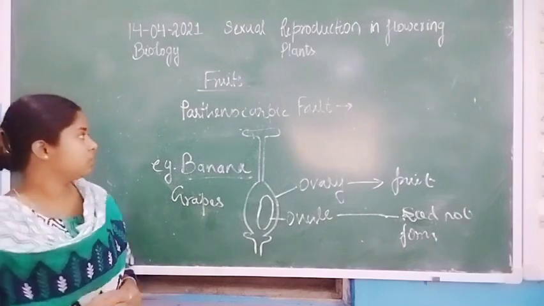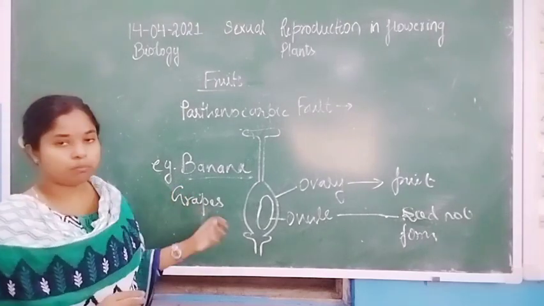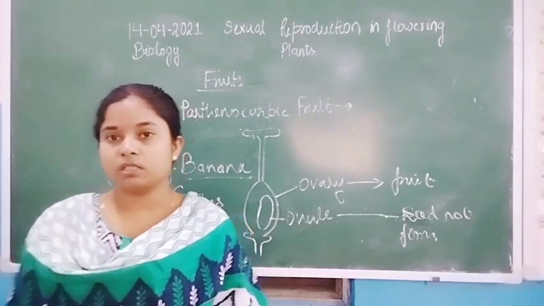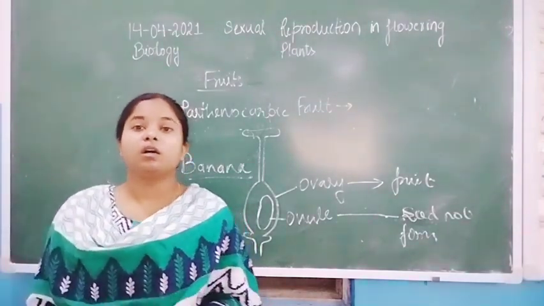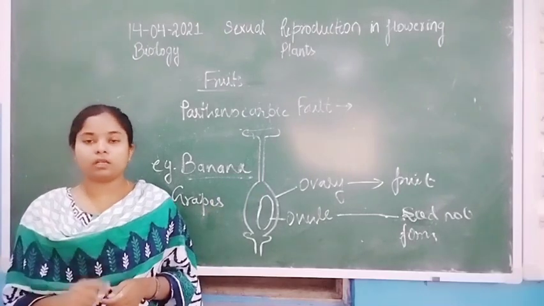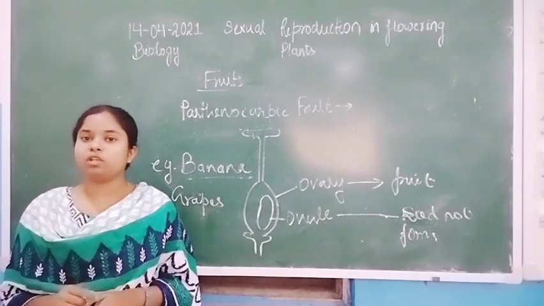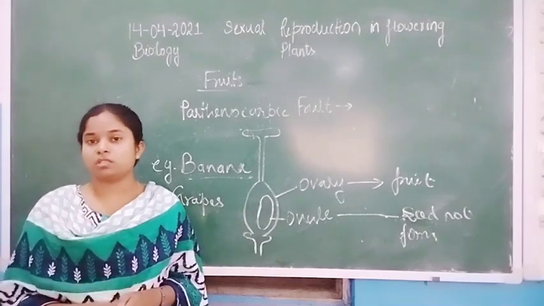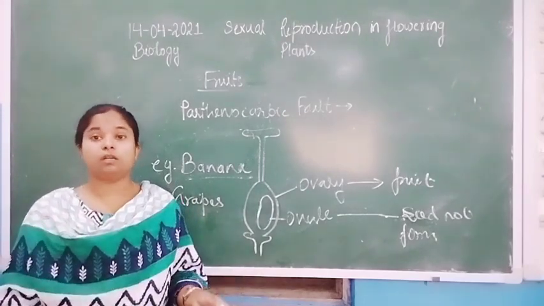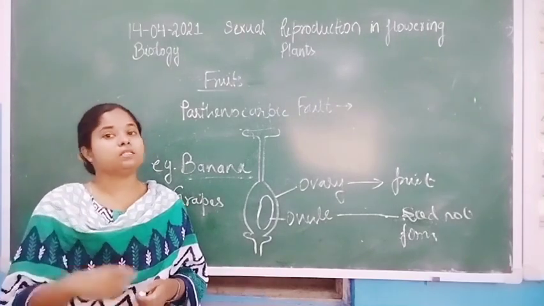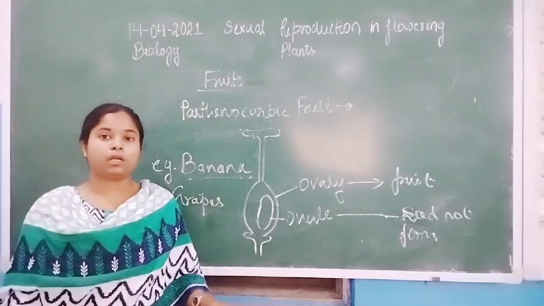So these are some important points of the parthenocarpic fruit. Another example is parthenogenesis, which is quite different from parthenocarpy. There is a confusion between the parthenocarpic and parthenogenesis processes. In parthenogenesis, the whole organism forms from an egg without fertilization, so only the egg is converted into the whole organism.